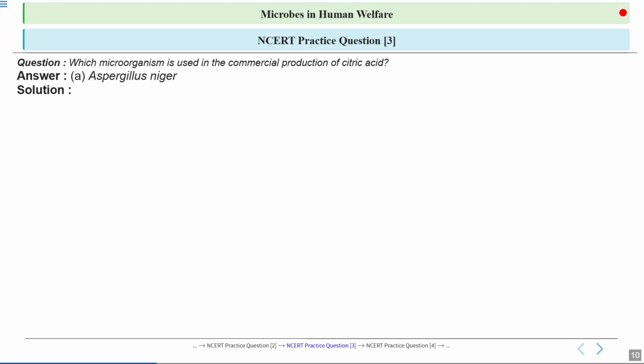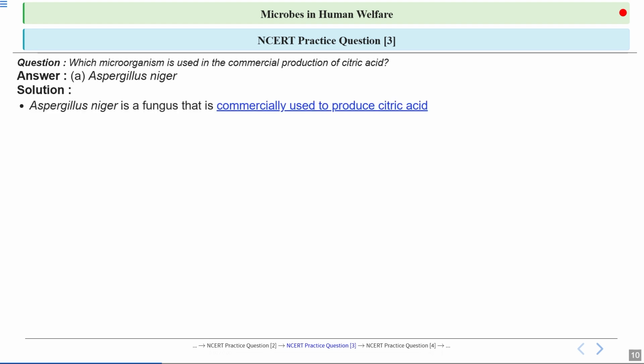Let's have a look at the answer. Option A, Aspergillus niger, is the correct answer. Aspergillus niger is a fungus that is commercially used to produce citric acid. You can think of it like a biological machine producing this compound called citric acid.